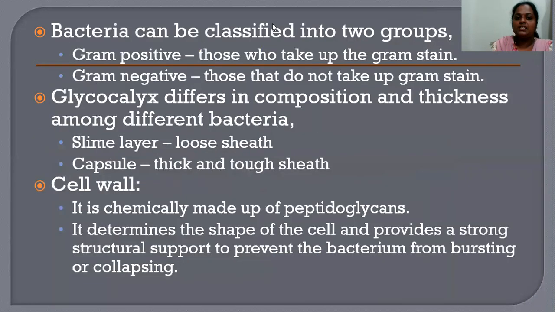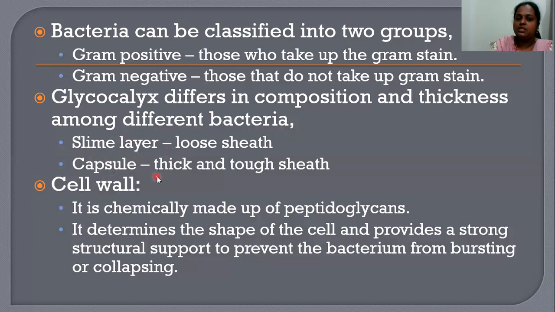Bacteria can be classified based on staining. The gram staining method is used to identify whether the bacteria is gram positive or negative. If they take up the gram stain, we say the bacteria is gram positive. If they do not take up the gram stain, we consider them gram negative. So there are two types of bacteria classified based on the staining technique. And the glycocalyx differs in composition and thickness from bacteria to bacteria.